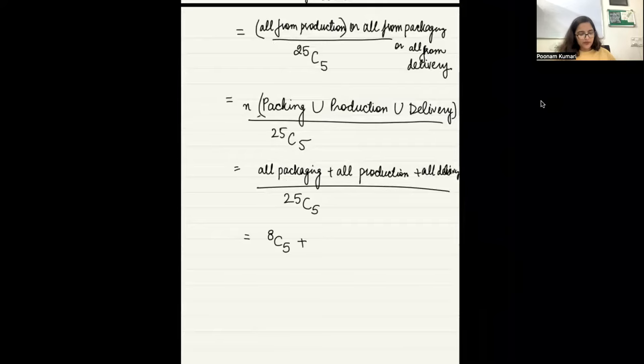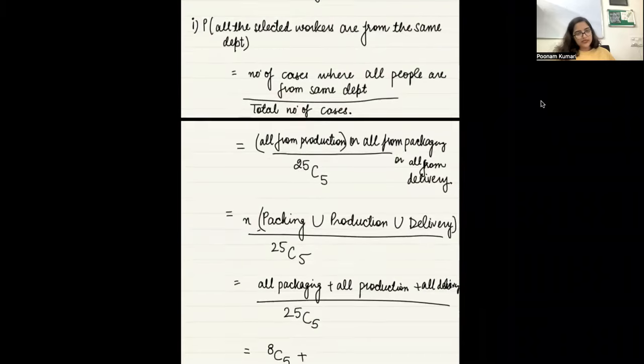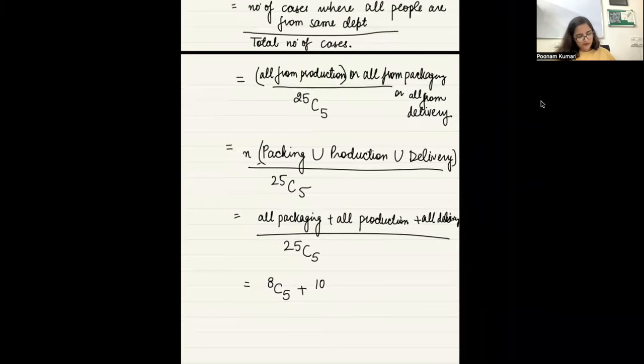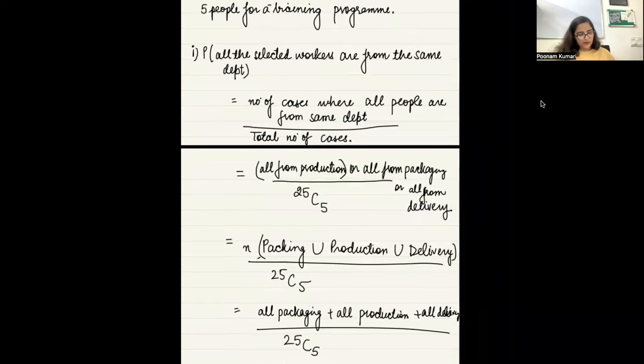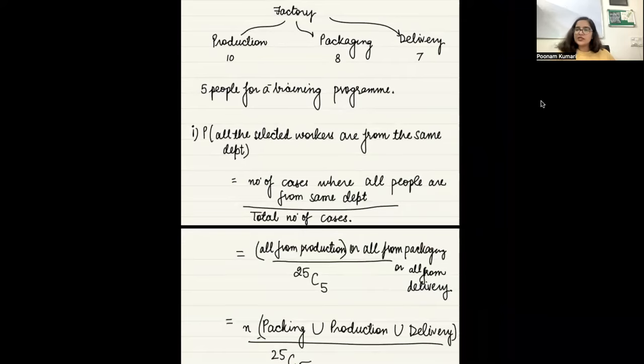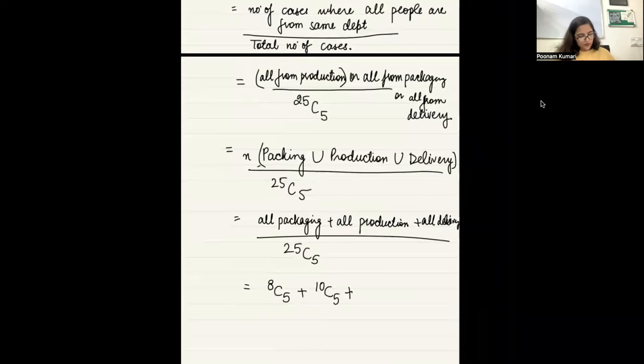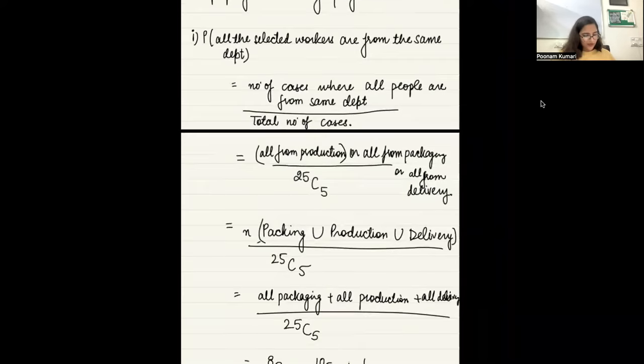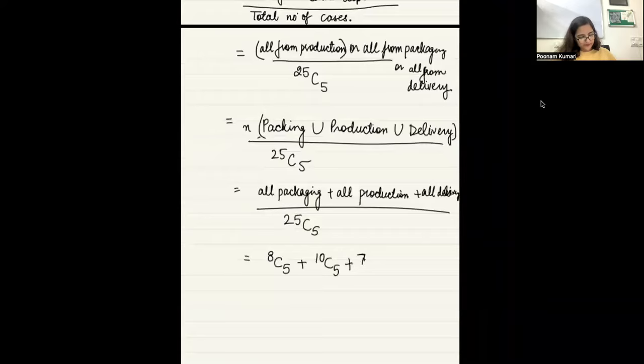All production people, out of 10 people, you have to select 5. So 10C5. And all delivery people. So out of 7 people, you have to select 5, right? So out of 7, you have to select 5. And this divided by 25C5, right? This will be your answer. Is that okay?